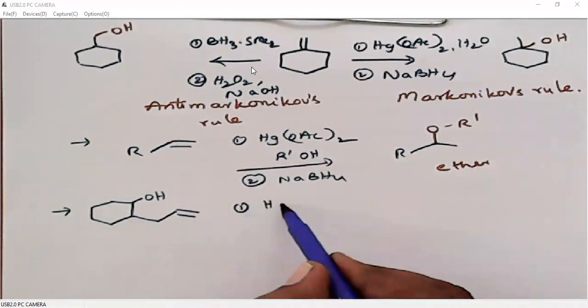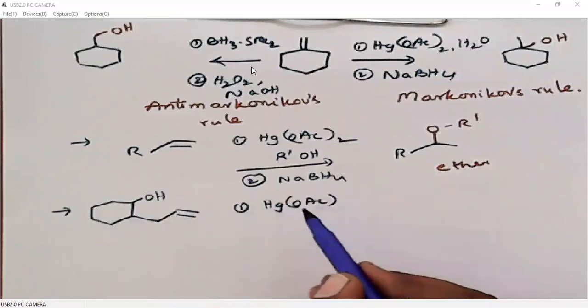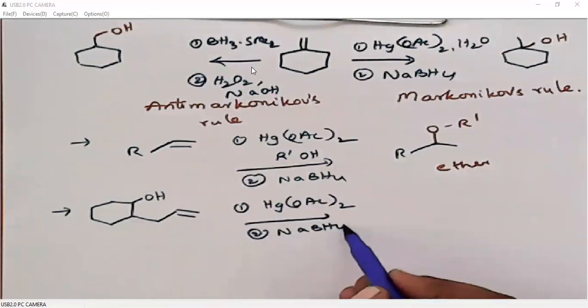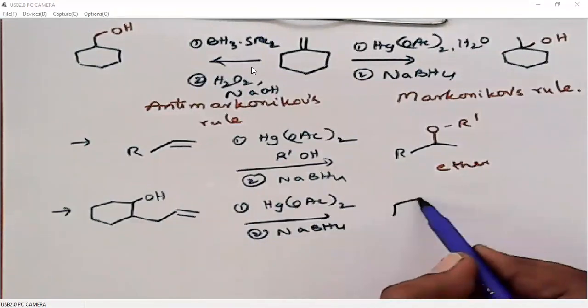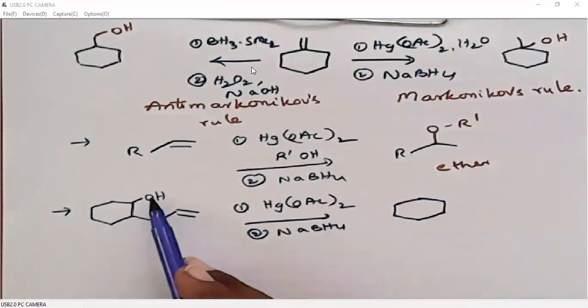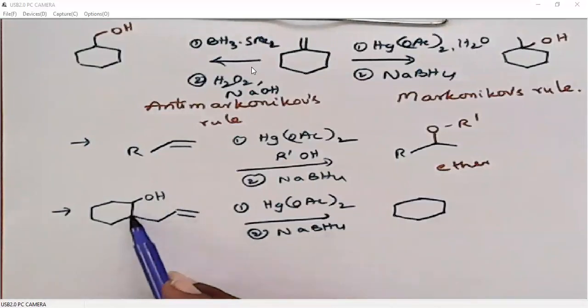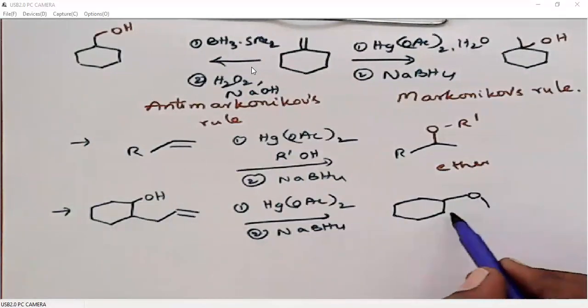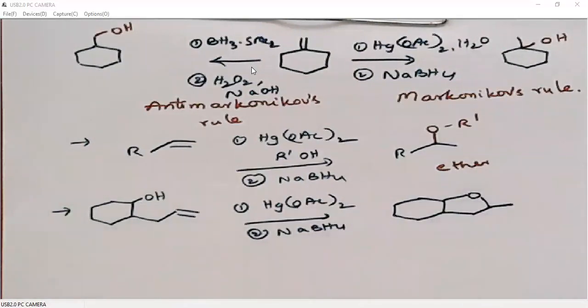So when we treat this fellow with mercuric acetate followed by sodium borohydride reduction, mercury adds this side and OH adds here. So it generates a cyclic system, 1, 2, 3, 4, 5-membered ring. So it generates a 5-membered cyclic system like this. So it is an ether, right? It is an ether.